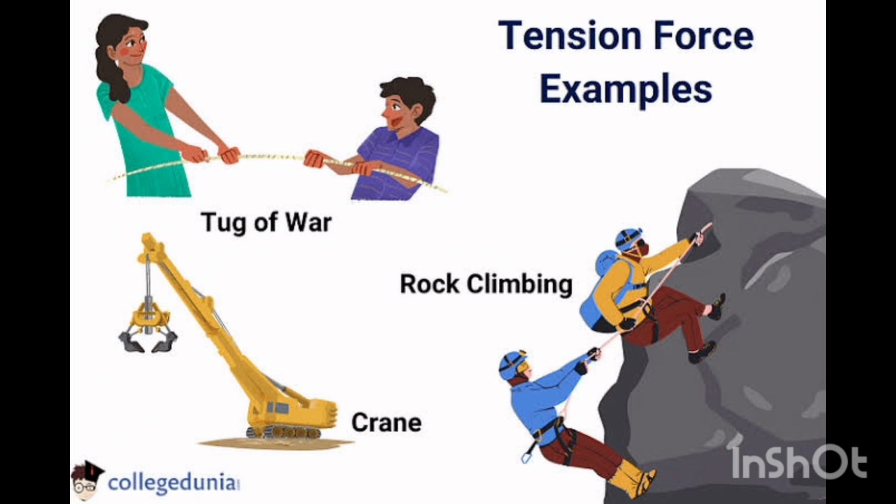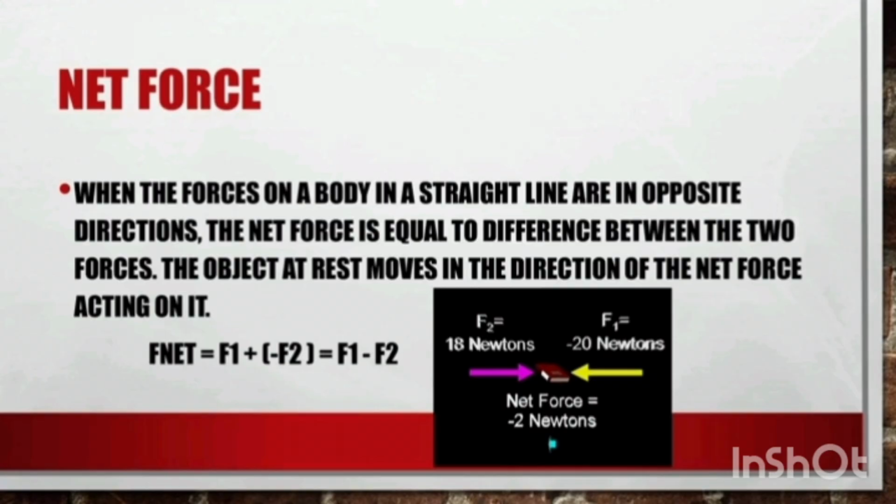The next is net force. Net force is the total force acting on a body. It may be that the forces are on the same side, or one force is in one direction and another force is in the opposite direction. When two forces are acting in opposite directions, the net force will be F1 minus F2. You can see it in the example.